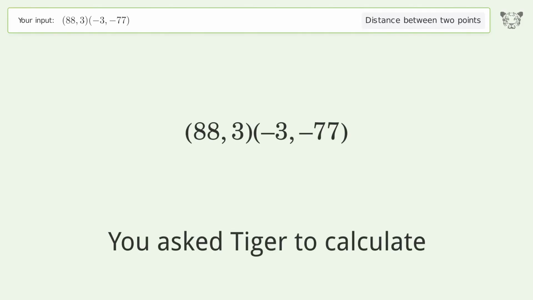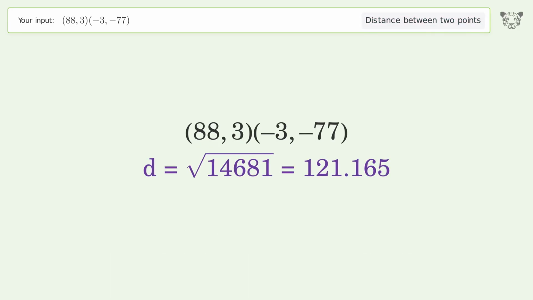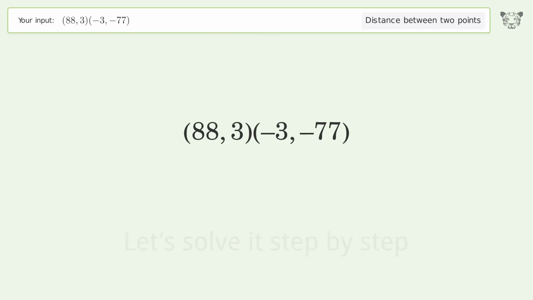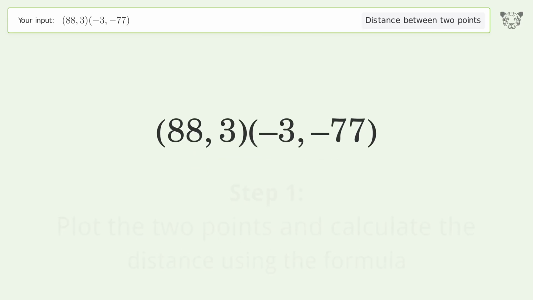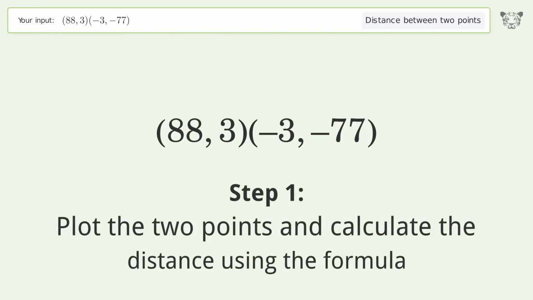You ask Tiger to calculate. This deals with the distance between 2 points. The distance between the 2 points is the square root of 14,681 or 121.165. Let's solve it step by step. Plot the 2 points and calculate the distance using the formula.